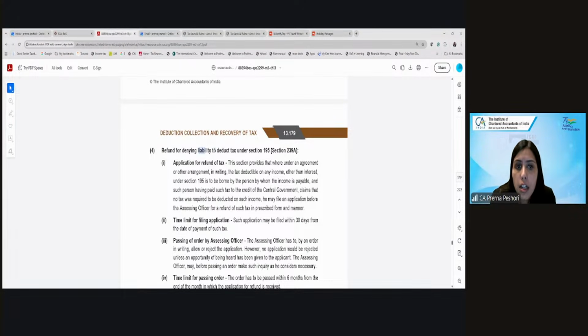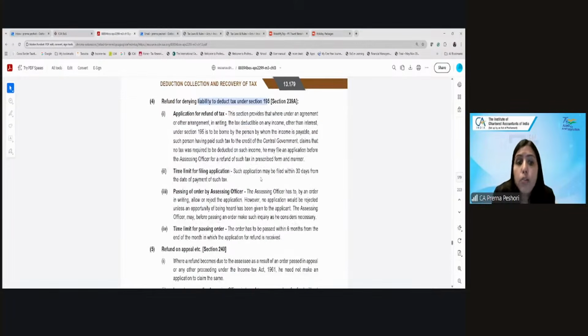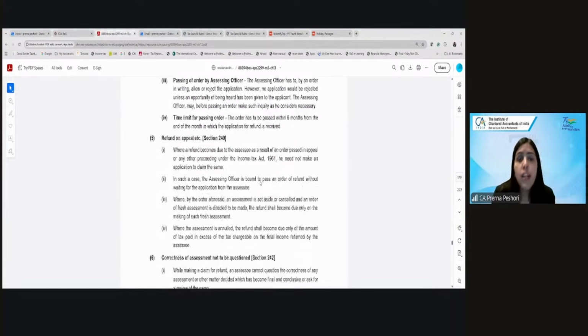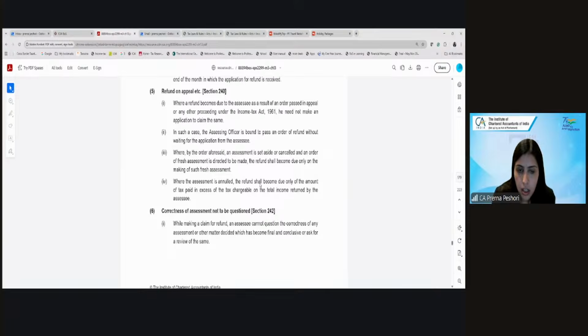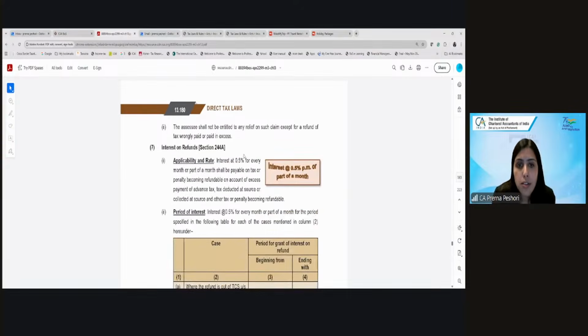Similarly, you can be given the refund for the TDS under 195. TDS under 195 is for the non-resident. Under that also you can apply for refund if you feel that you have paid the tax but you are not required to pay the tax. Or where in an appeal you have won, then you can request the AO by making an application to give you the refund. Okay. What is the interest?